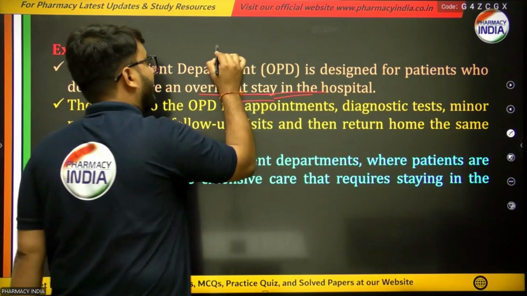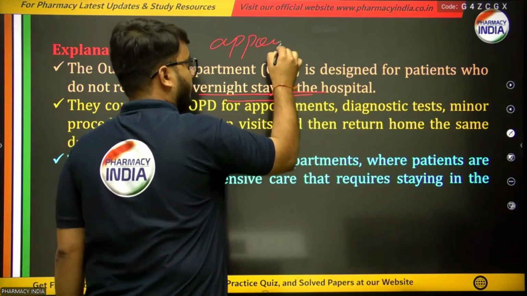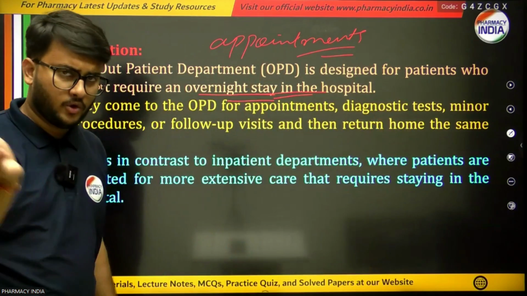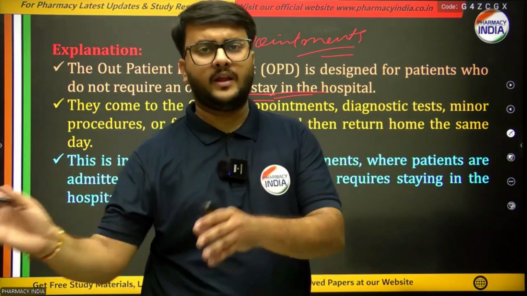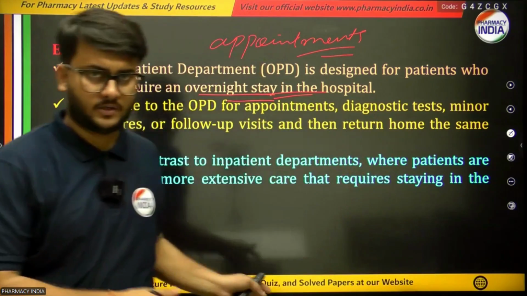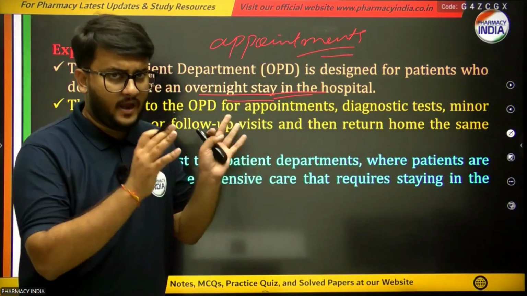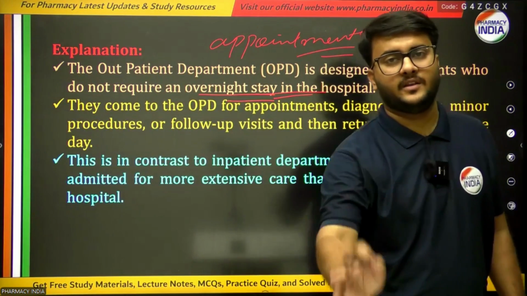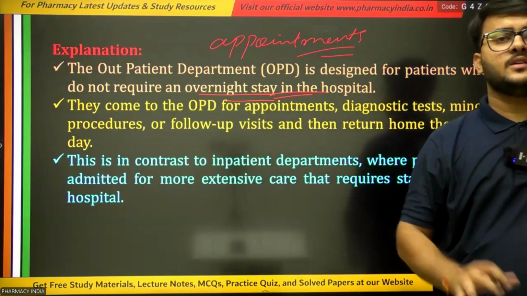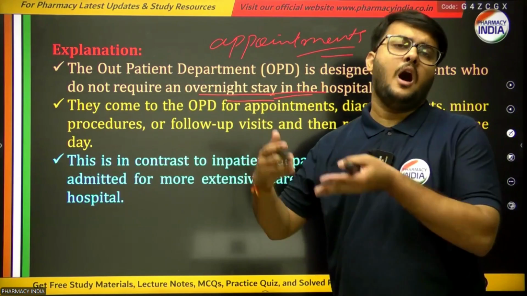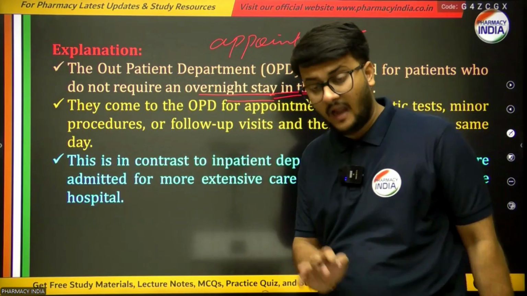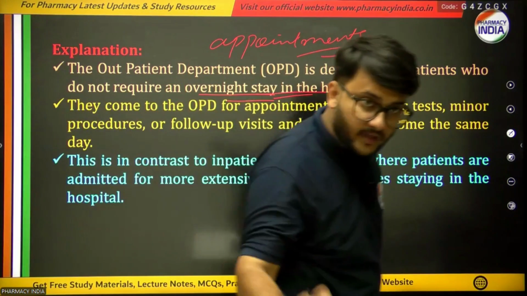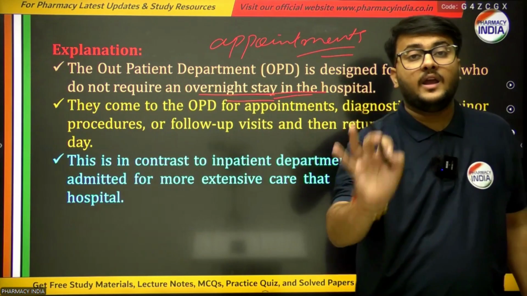That means they simply take appointments from the doctors by phone call, or their family members go to the hospital, take the appointment and bring the patient to the doctors. They diagnose them, check them, and after the checkup they provide the prescription, and after that they get the medicines from the pharmacies, either in the hospitals or outside of the hospitals. So we can say that outpatient departments are those which do not require any overnight stay in the hospitals.